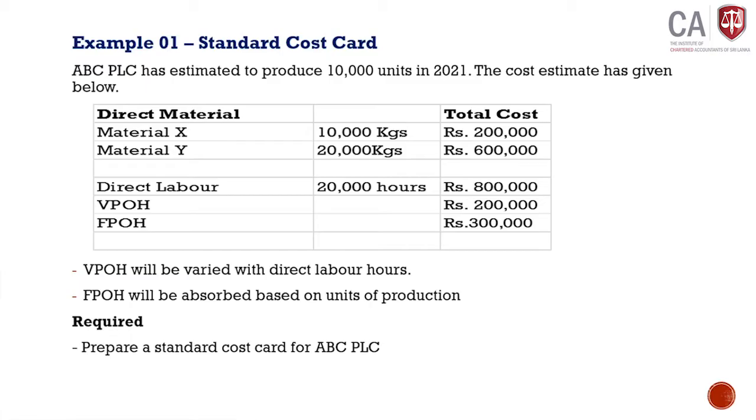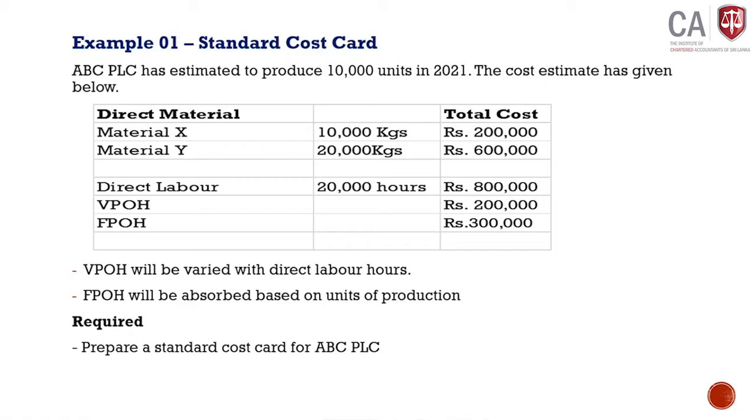In example number 1, it's related to ABC PLC. ABC PLC has estimated to produce 10,000 units in 2021. The cost estimate is given below.